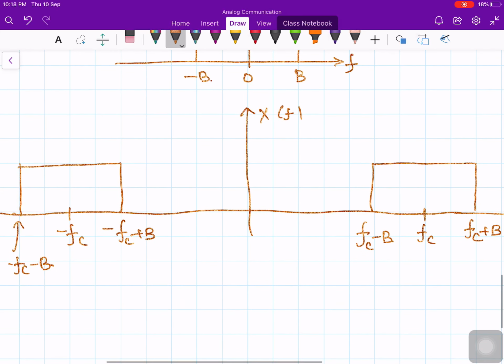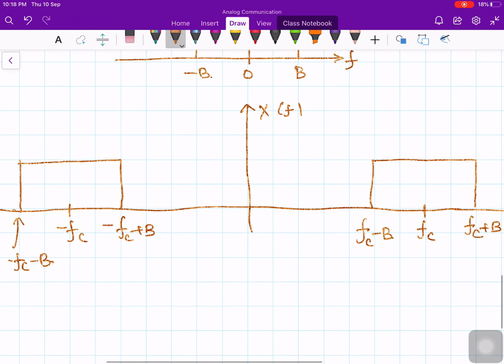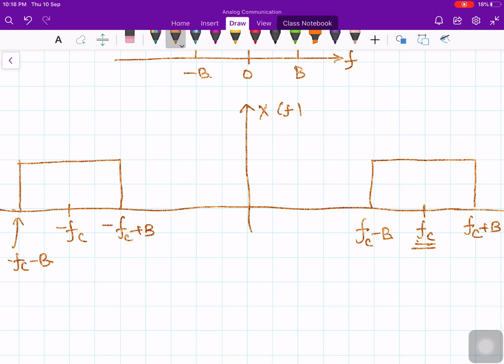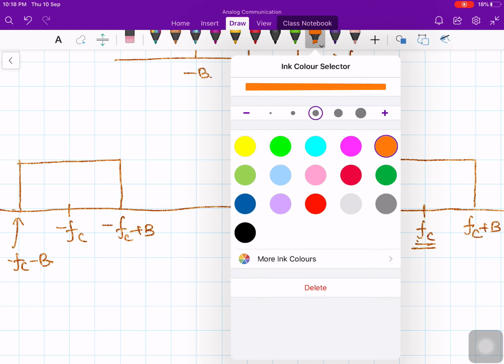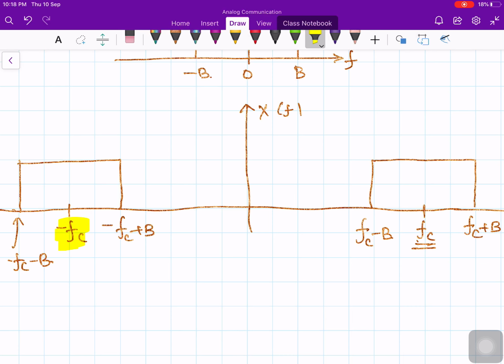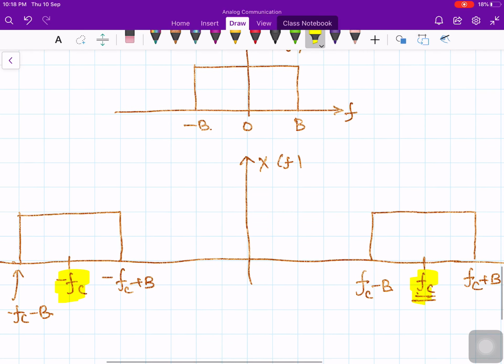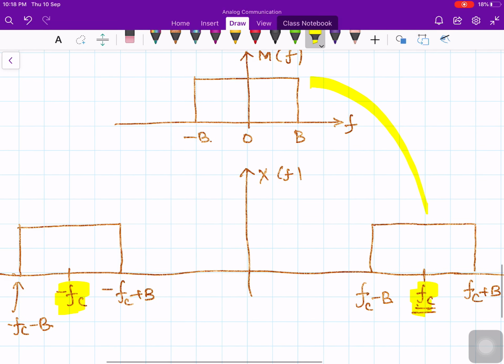The modulated signal x of t would have the spectrum which is centered around the carrier frequency fc, and the same thing will happen around minus fc also. So the spectrum is translated to plus fc, and the same spectrum is translated to minus fc.